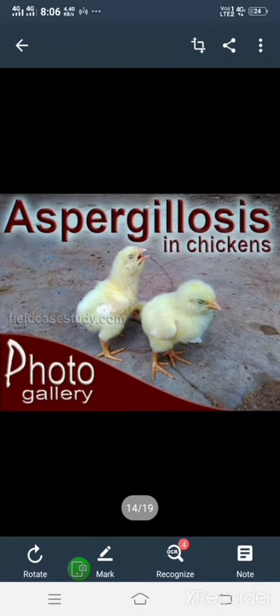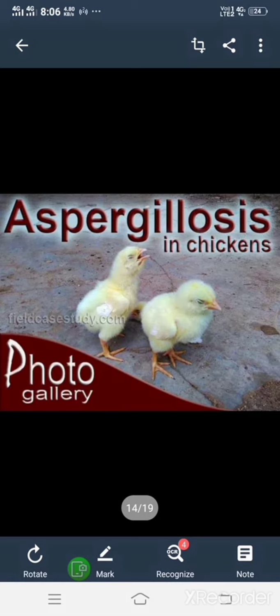Now I'll see Aspergillosis, and this is caused by a fungus. It is a fungal disease, and this disease has another name, that is brooder pneumonia.